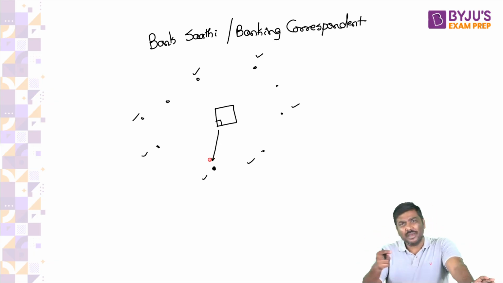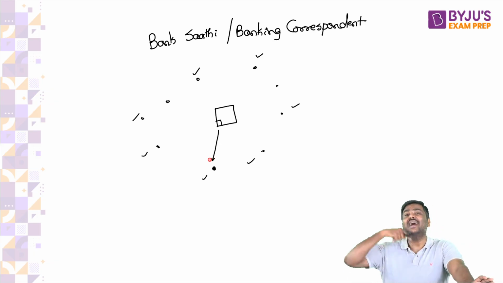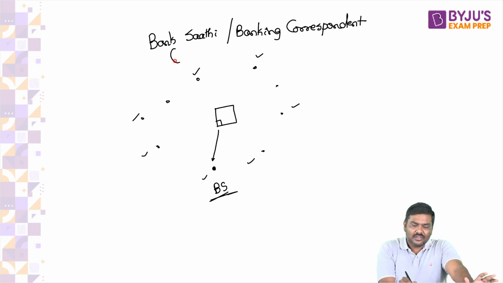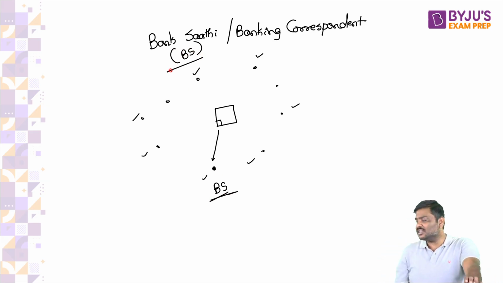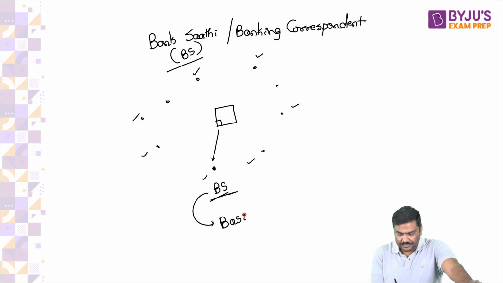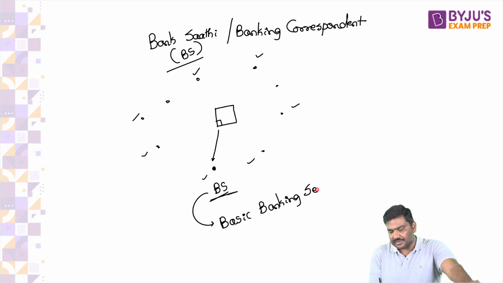So what they will do now is, imagine in this village, they will appoint a person. It could be a payment bank. Please remember, payment banks operate as banking correspondents in India. It could be a representative of the village, anybody. So they will appoint this person as a banking correspondent or a bank sathi. What is the role of a bank sathi? The role of the bank sathi is they will provide basic banking services. What do you mean by basic banking services?